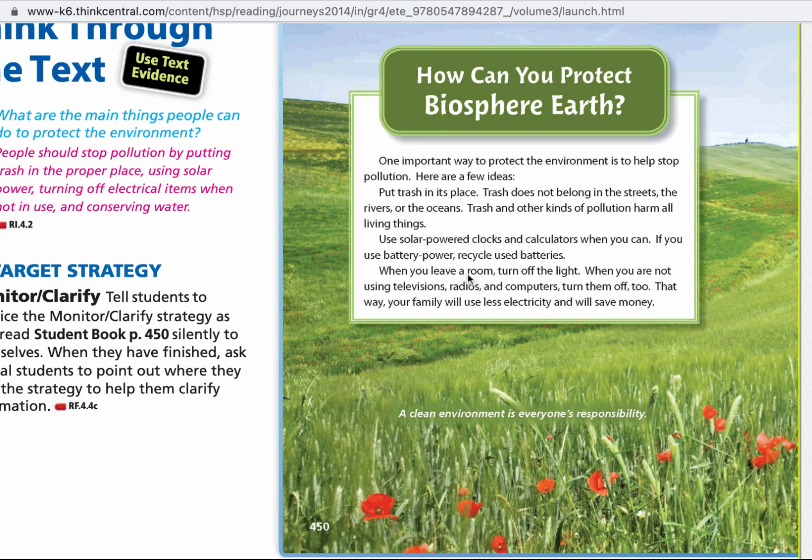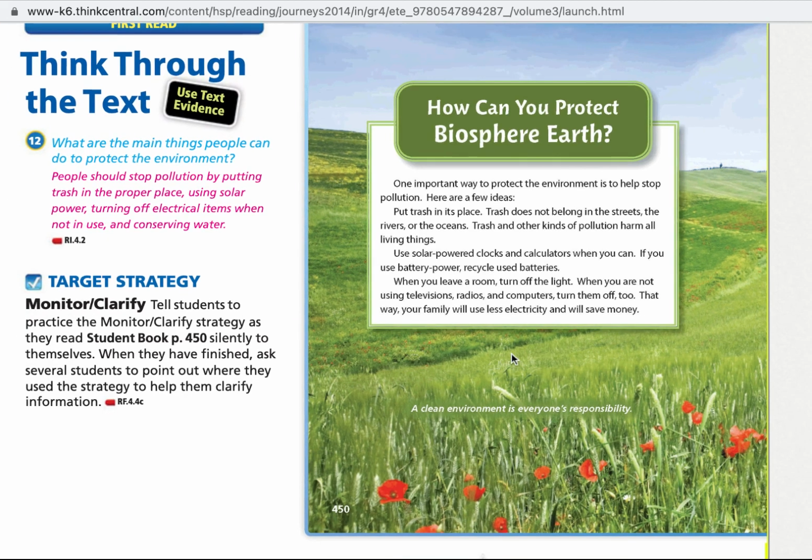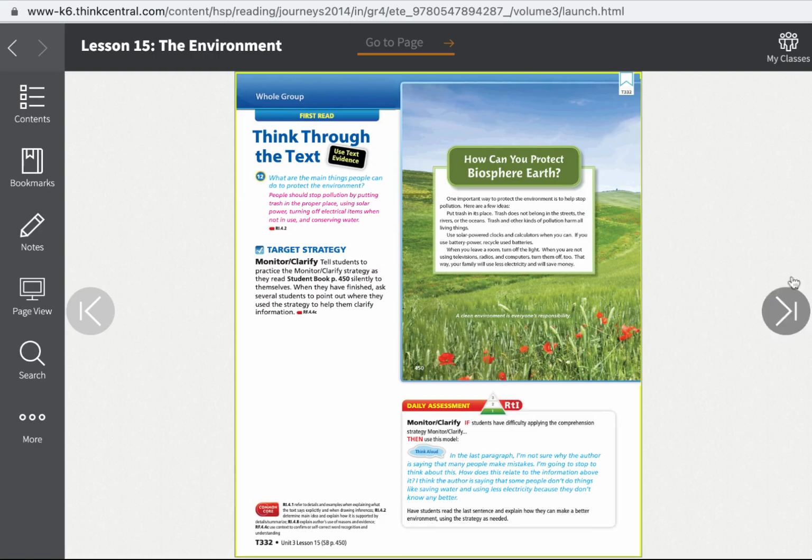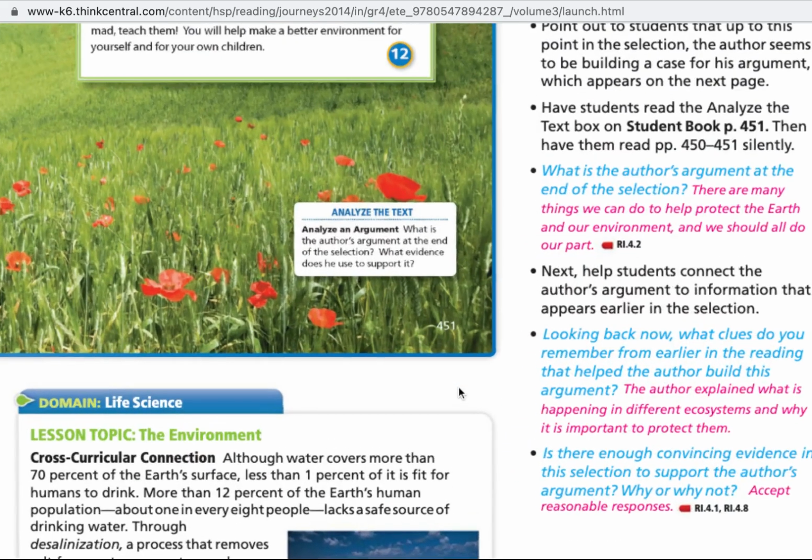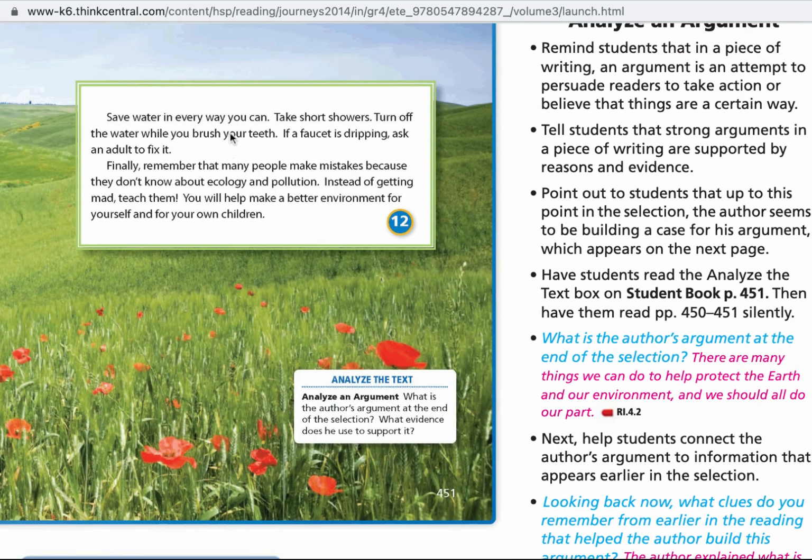When you leave a room, turn off the lights. When you are not using televisions, radios, and computers, turn them off too. That way, your family will use less electricity and will save money. A clean environment is everyone's responsibility. Save water in every way you can. Take short showers, turn off the water while you brush your teeth. If a faucet is dripping, ask an adult to fix it.